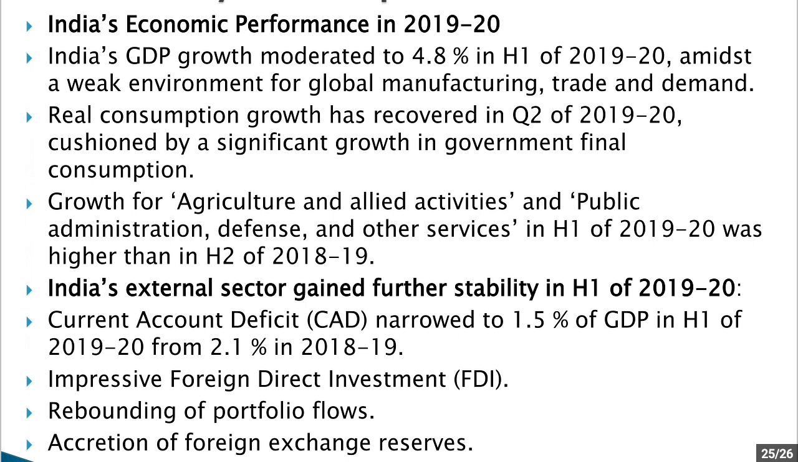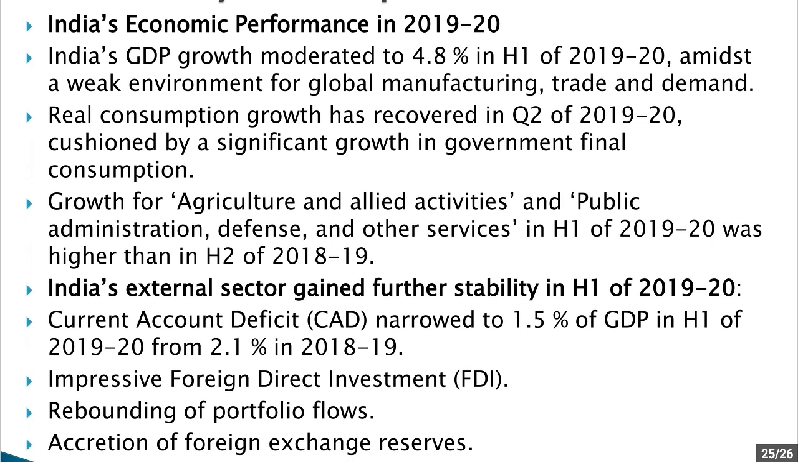India's GDP growth moderated to 4.8% in the first half of 2019-20 because of a weak environment for global manufacturing, trade and demand. Real consumption growth has recovered in quarter 2 of 2019-20 because of significant growth in government final consumption. Growth of agriculture and allied activities and public administration, defense and other services in the first half of 2019-20 was higher than in the second half of 2018-19. So we have seen that agriculture and allied activities and public administration, defense and other services have improved.